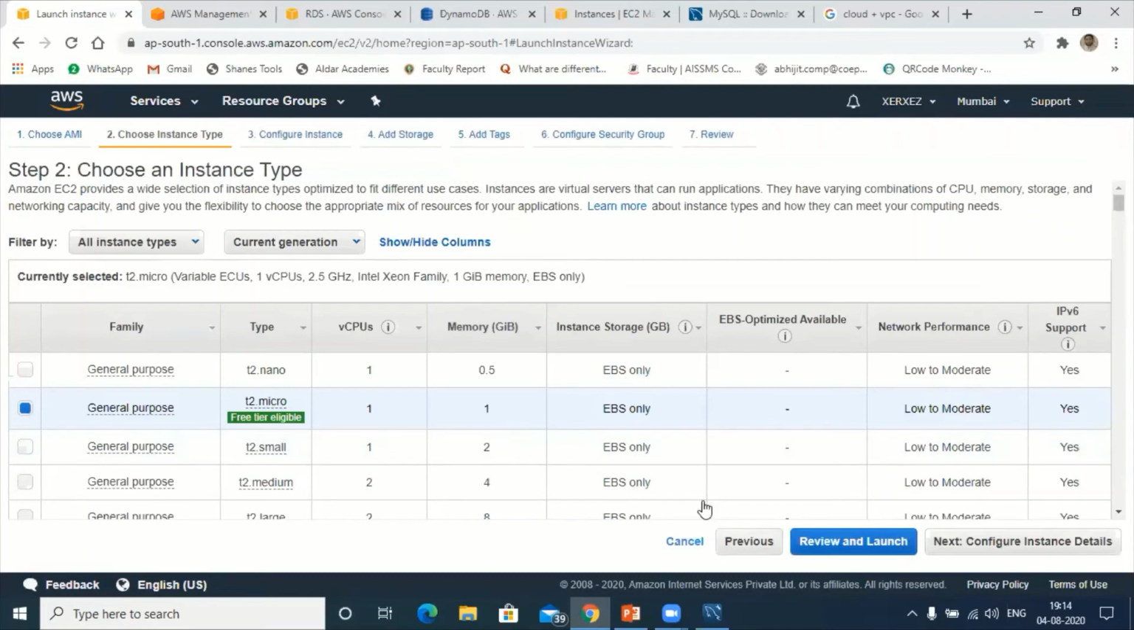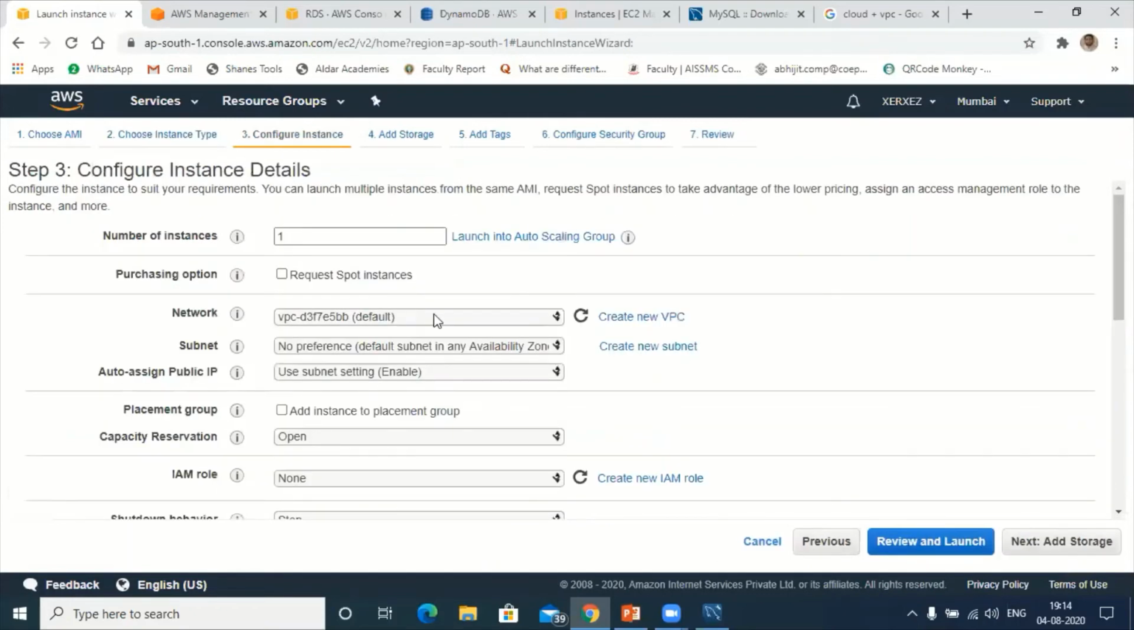Okay, configure an instance. Here, most important, participants. Okay, you can see the screen. This is a very important stage of creating EC2 with RDS. So here, can you see what the VPC is? VPC D3F7E5BB. This is a VPC.